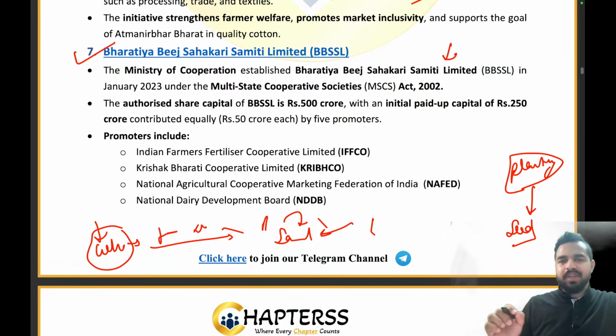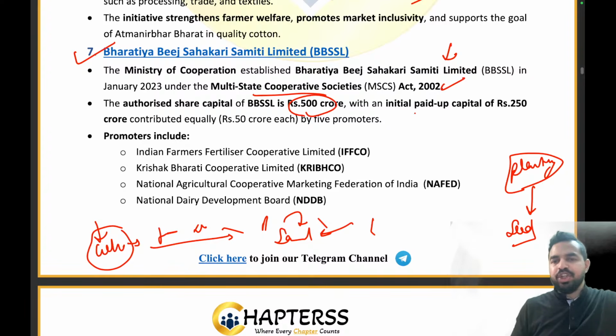So the Ministry of Cooperation has established this organization in January 23 under the Multi-State Cooperative Act 2002. The share capital of it is 500 crore rupees with an initial paid up capital of rupees 250 crore contributed equally by the 5 promoters.